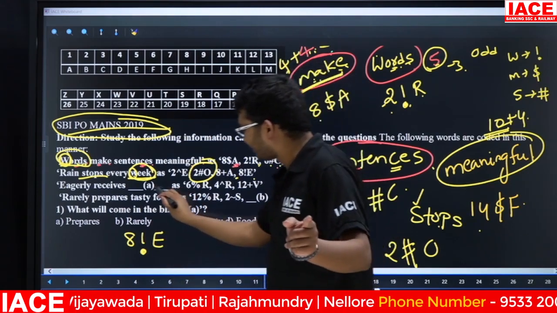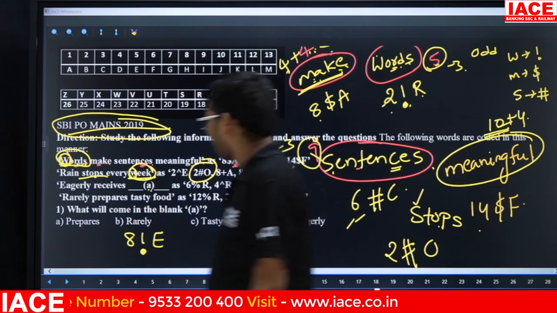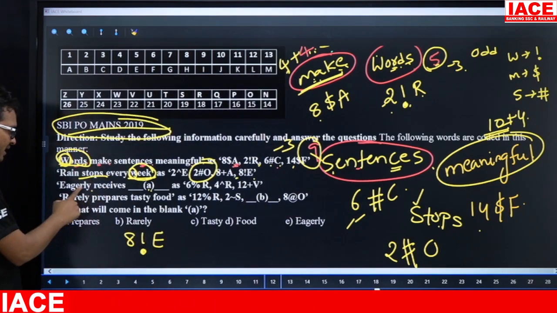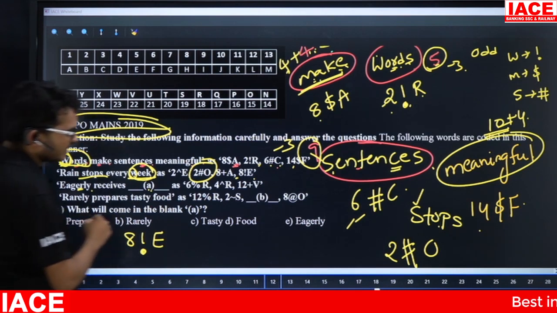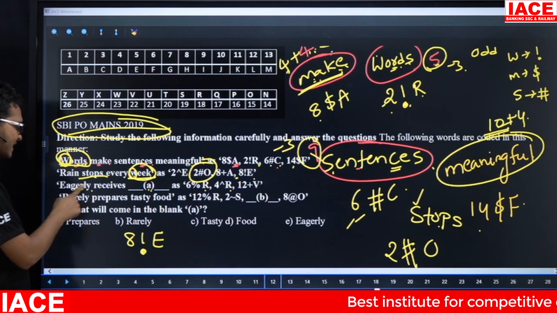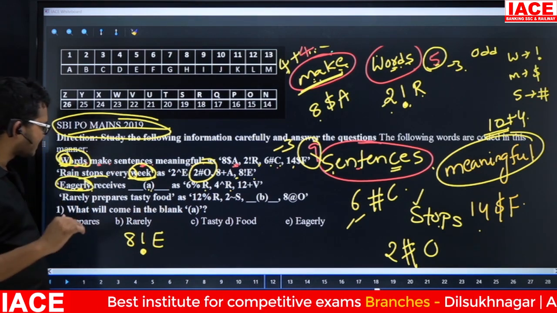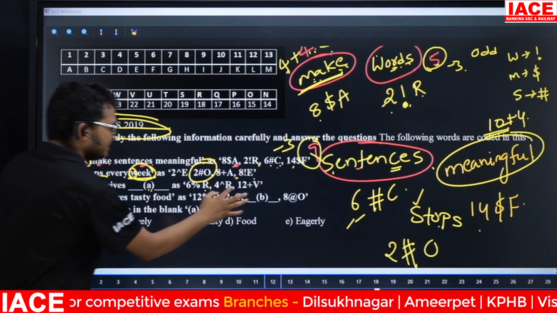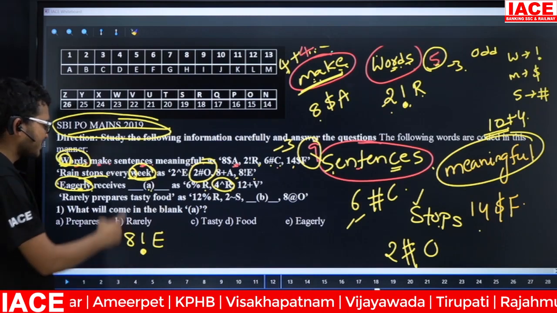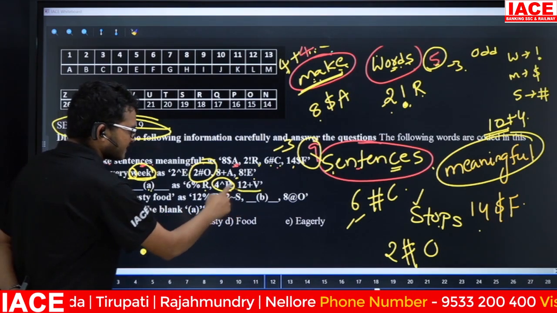Friends, check here. Now we are going to fill in this blank. For eagerly, the letter logic is: from right hand, the third letter is R. Eagerly has a total of 7 letters. That means an odd number of letters, so minus 3. 7 minus 3 is 4. This is the code for eagerly. Next, receives: from right hand, the third letter is V. Yes, this one is completed.